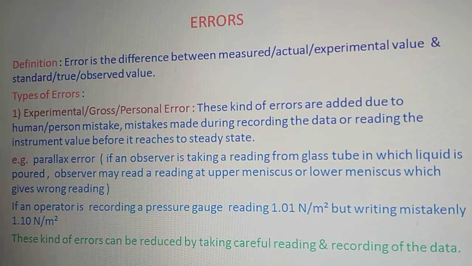A similar example is given over here, that is parallax error. What is this parallax error? Parallax error is an error when an observer is taking a reading from a glass tube in which the liquid is poured, and the observer may read the reading at its upper meniscus or lower meniscus, right?